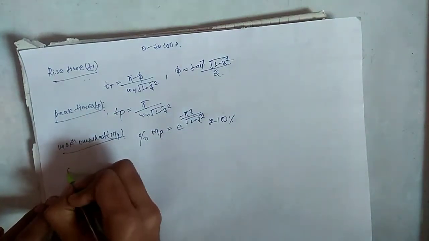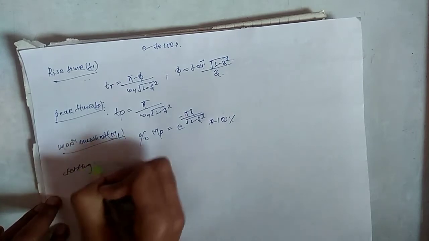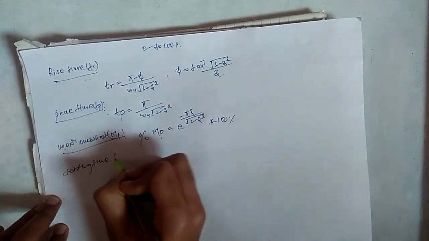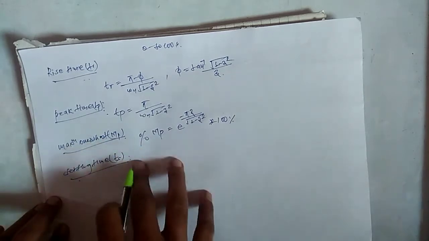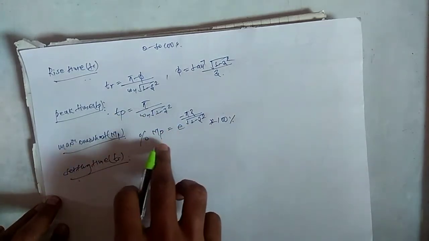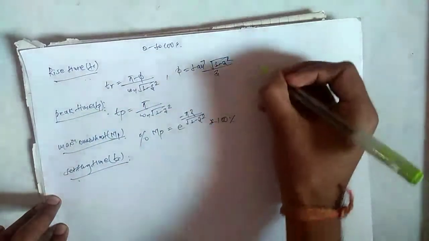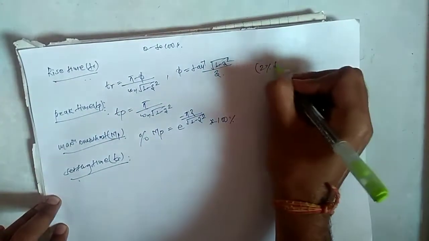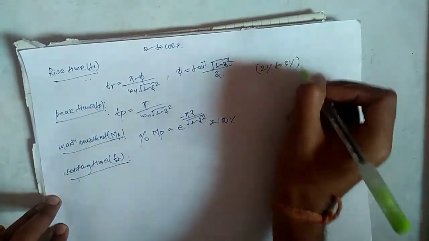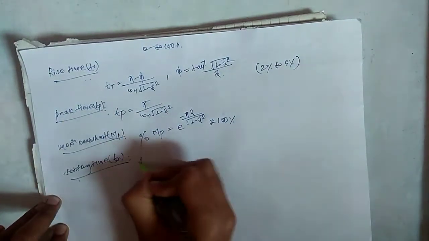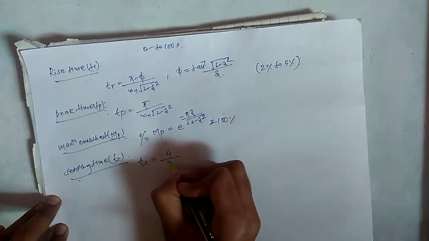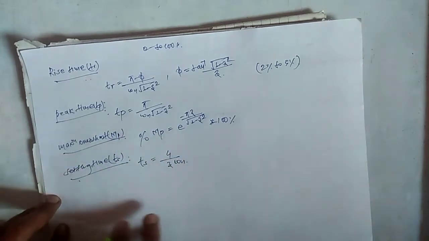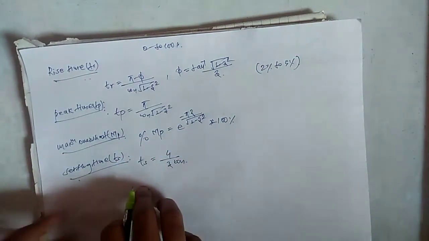Similarly, we have the fourth parameter, settling time, denoted as TS. It is the time required for the response to reach and stay within the specified range, which is 2% to 5% of its final value. We can calculate settling time TS as TS equals 4 upon zeta omega n. So let's solve our numericals related to this.